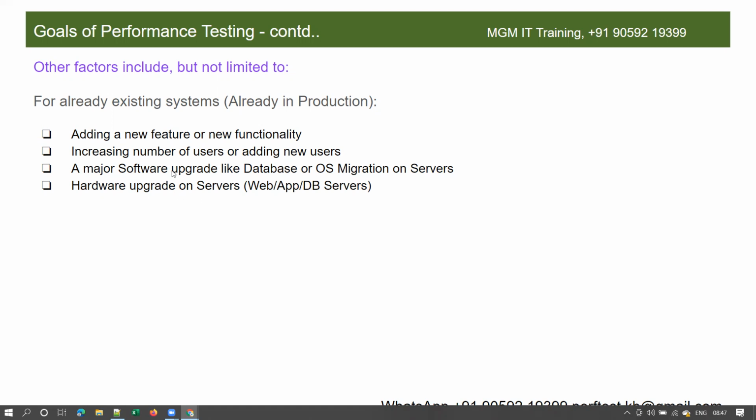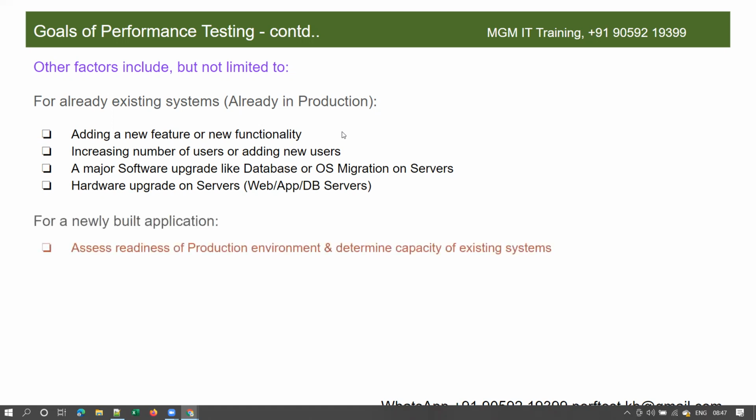Any queries here, guys? Whenever there is a software upgrade or a hardware upgrade, we have to do performance testing, even though the application is already in production. And how about for a newly built application? Let's assume an application is newly built. Why do we do performance testing for a newly built application?